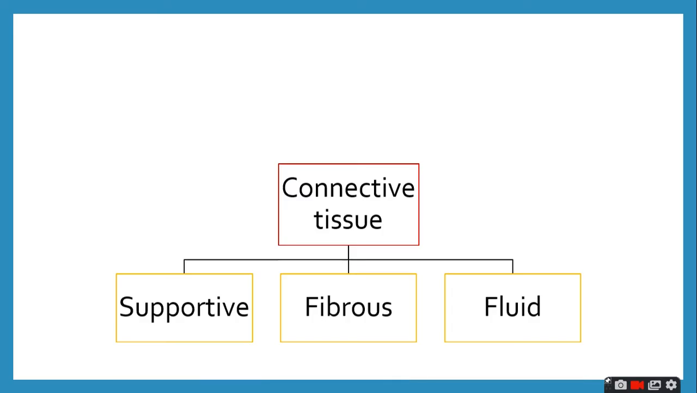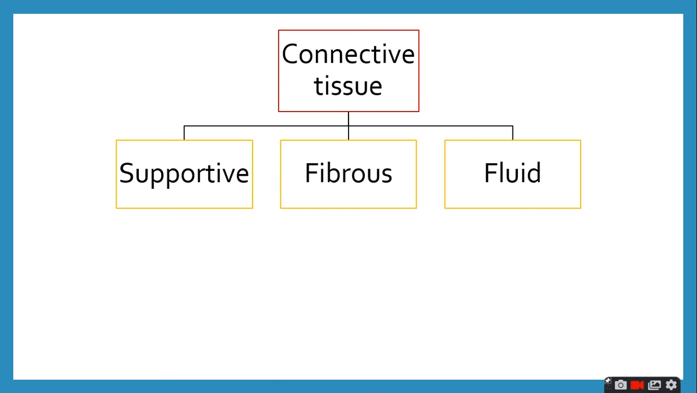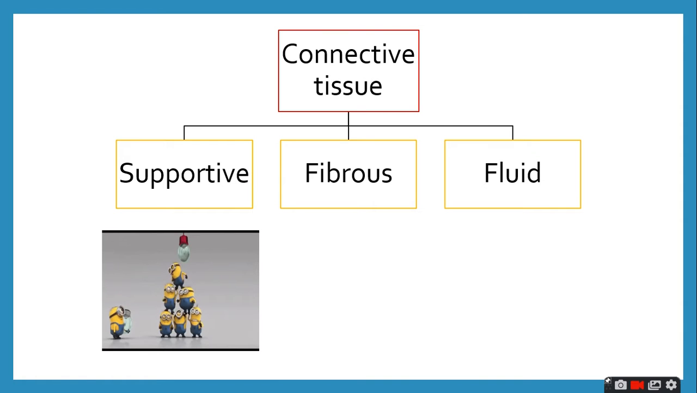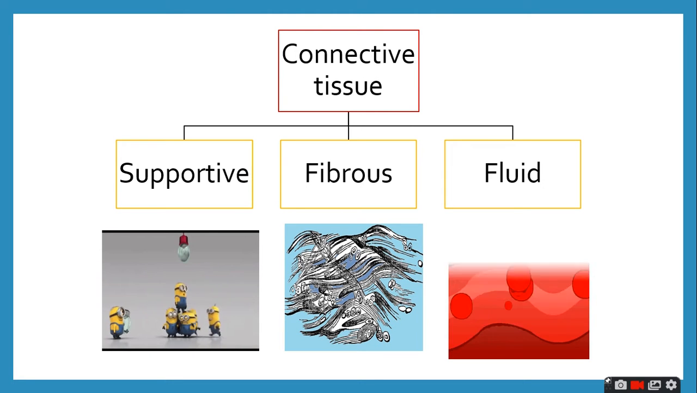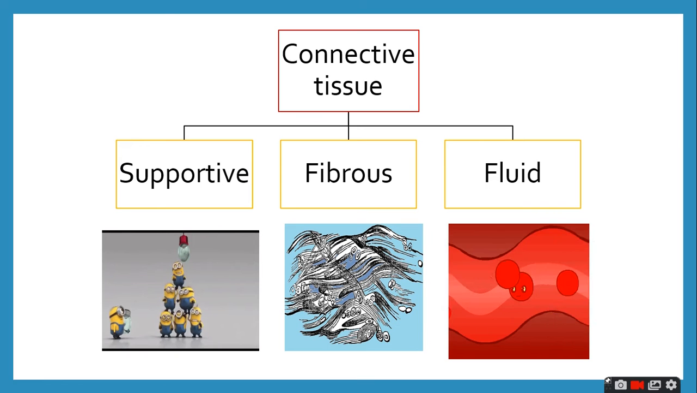So these connective tissues are of three types: supportive, fibrous and fluid. Supportive, like these banana loving minions. You can see how these minions support each other. The supportive connective tissues in the same way support our body structure. Next are the fibrous tissues, and the last one, the fluid tissues for transporting cells like this tiny fellow here.